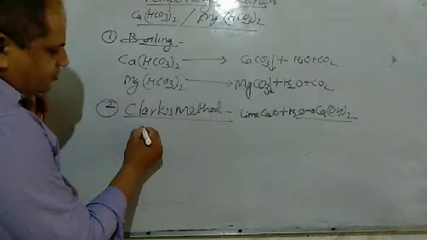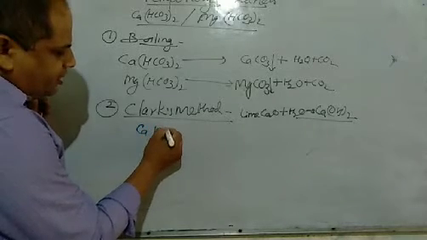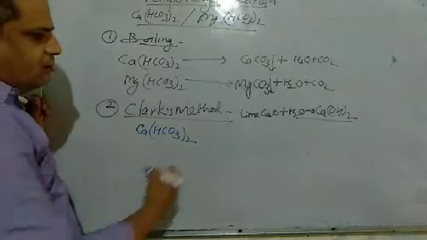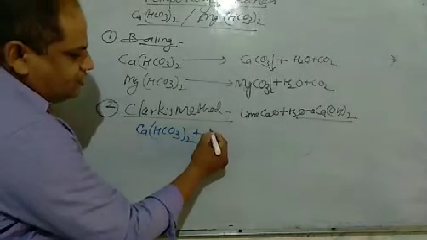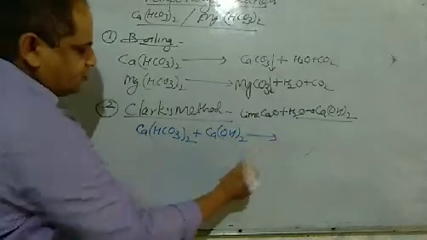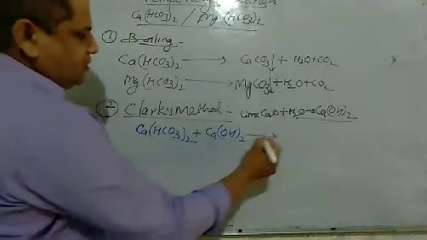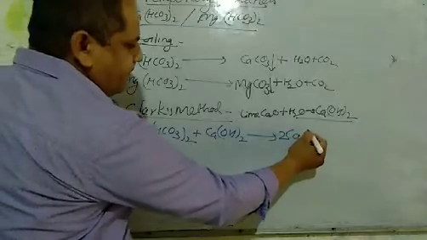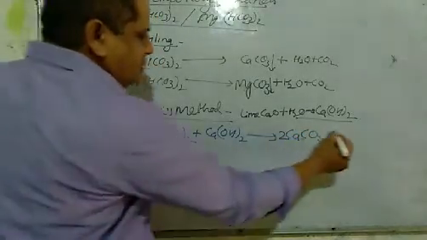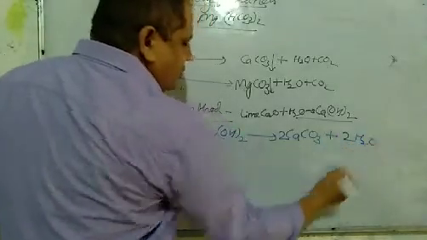When calcium or magnesium bicarbonate comes in contact with this Ca(OH)2, it converts into CaCO3 and 2H2O.